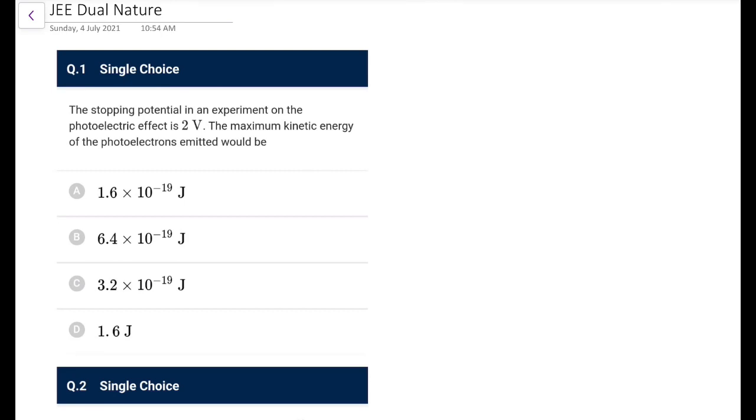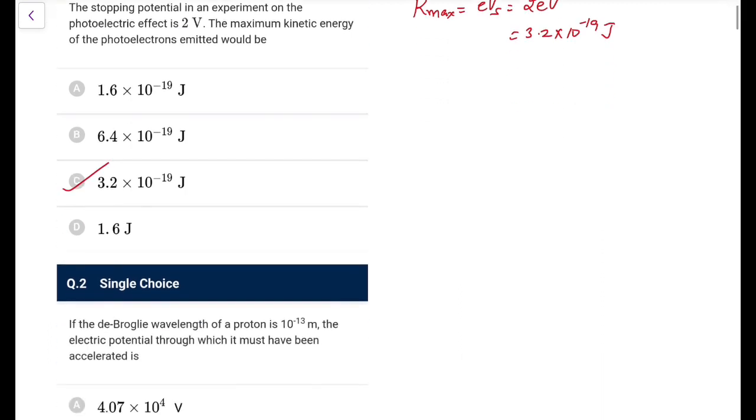Question number 1. The stopping potential in an experiment on the photoelectric effect is 2 volt. The maximum kinetic energy of the photoelectrons emitted would be. So it's an easy one for you. You know the stopping potential is given. You always know K max is equal to e times Vs. So that becomes 2 eV, and 2 eV means 3.2 into 10 to the power minus 19 joules. Go for option C, that's a very easy one.